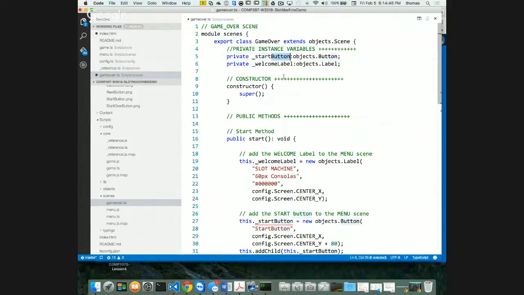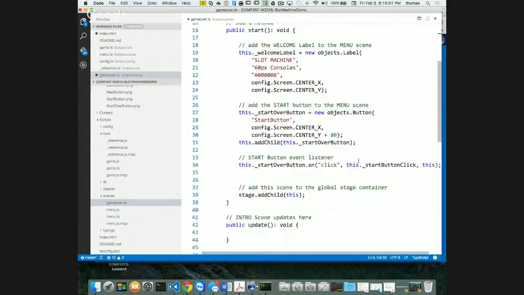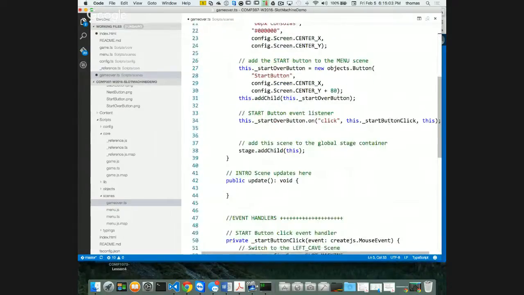So my start over button, or undo that. My start over button, so rename. I'm gonna go to this one, highlight it, and say rename symbol, and it's gonna be startOverButton. There we go. So my symbol's renamed. Yay. And do the same thing for my start over button click: copy this one, rename this symbol, startOverButton.